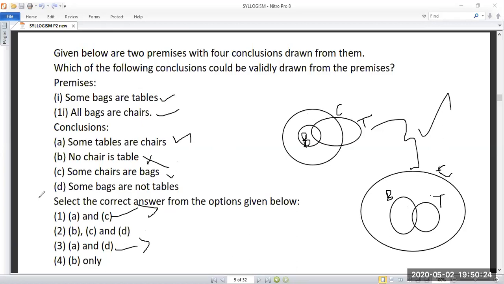So our answer is A. So everyone got the answer.